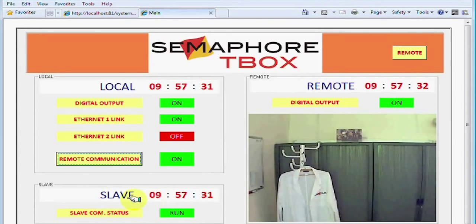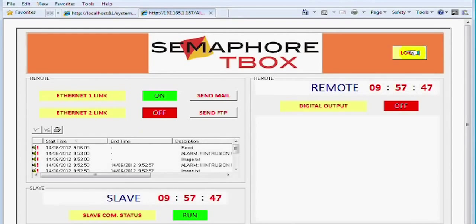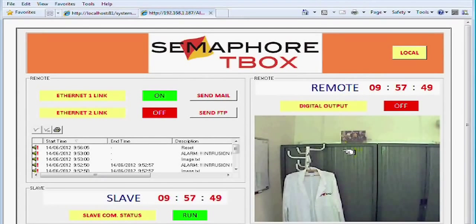From the local TBox, we can also see data and status of the Modbus slave device connected to the remote TBox. It is also possible to access directly the remote TBox through the local TBox. The video stream can also be displayed.